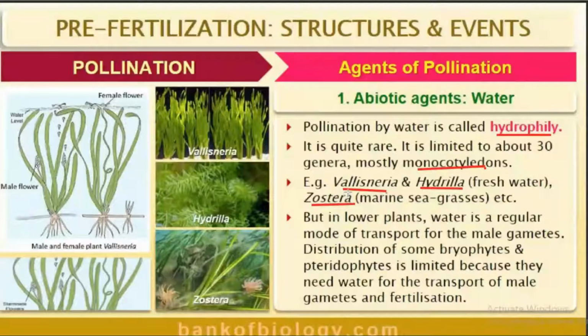Then we can see what adaptations are found among Vallisneria and Hydrilla. See, in these plants, you can see here female flowers. Here you can see the female flower in the case of Vallisneria. Male flowers are found in the water.